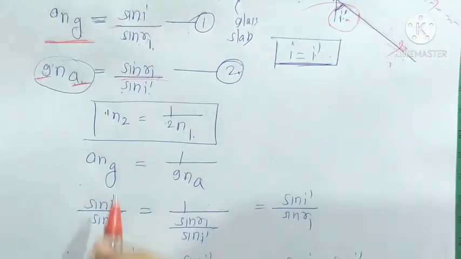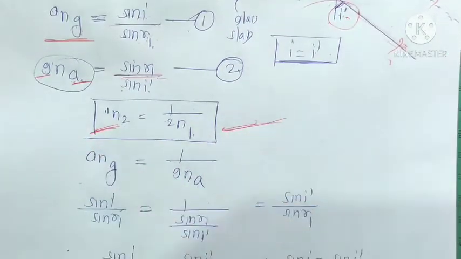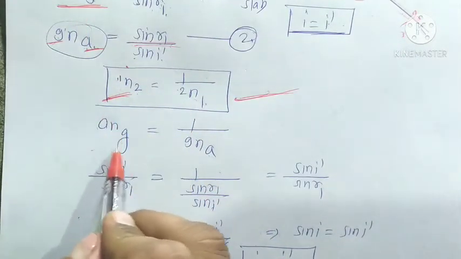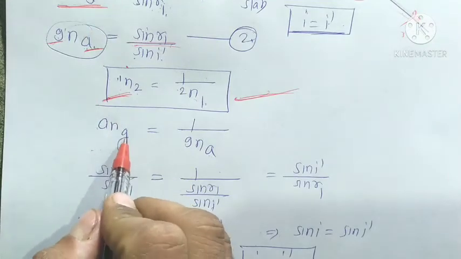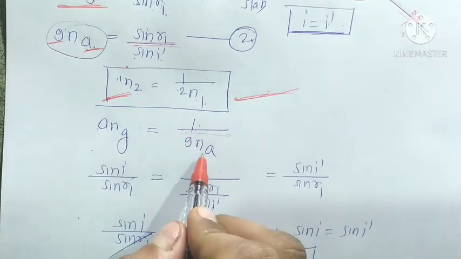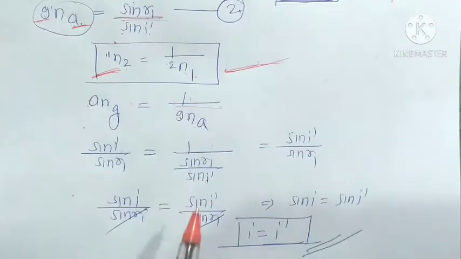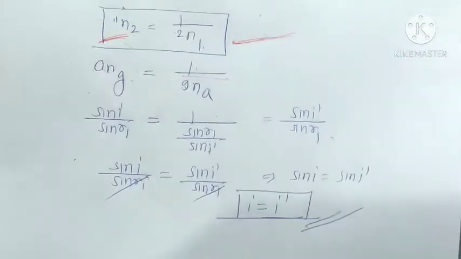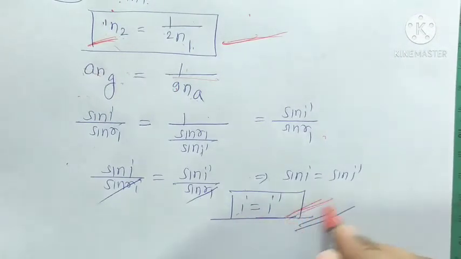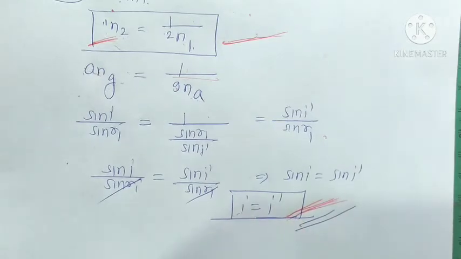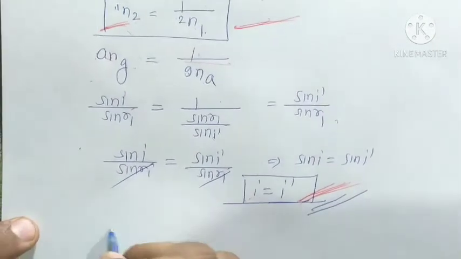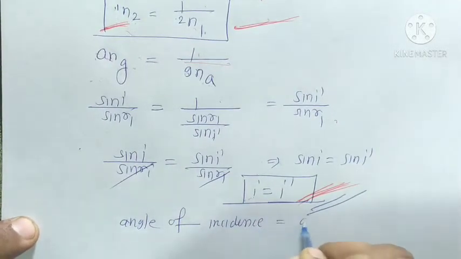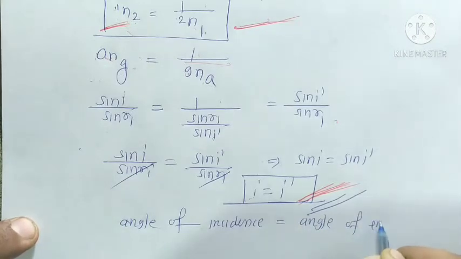Okay, we already know the relation between these two formulas. So we simply write here, refractive index of glass with respect to air is equal to 1 upon the refractive index of air with respect to glass. We put all these values, use equations 1 and 2, and finally we will get angle i is equal to angle i dash. Angle of incidence is equal to angle of emergent.